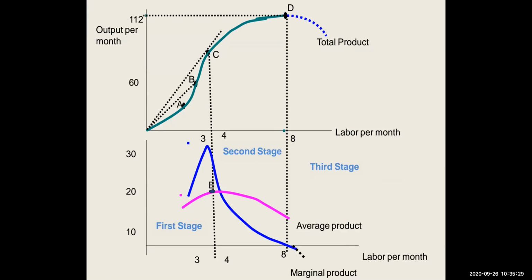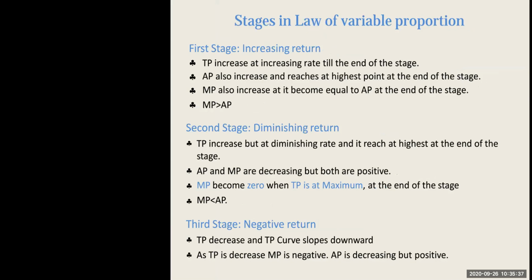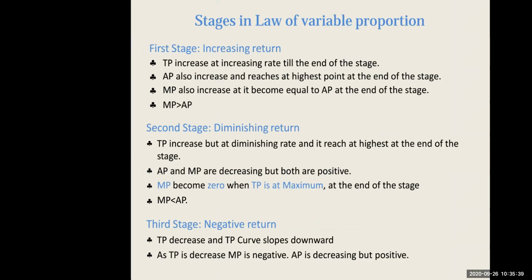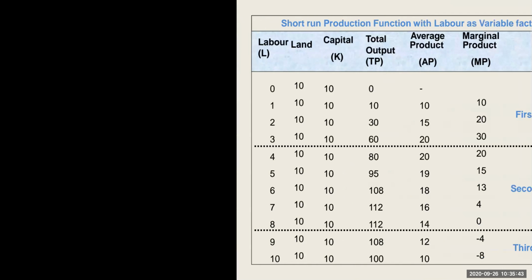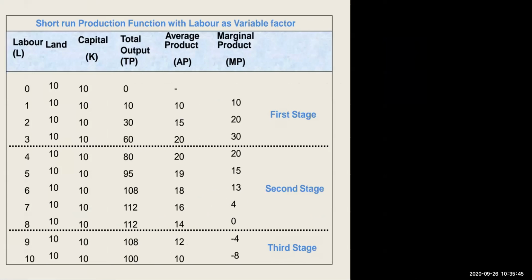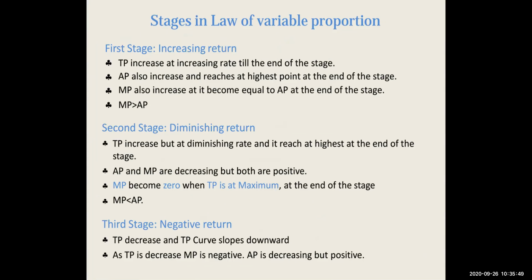This is the same curve which we have seen earlier: total product, average product, and marginal product. So what are the stages of variable proportion, or law of variable proportion, which we have seen? As I said, there are three stages. First stage is increasing, second diminishing, and third is negative.